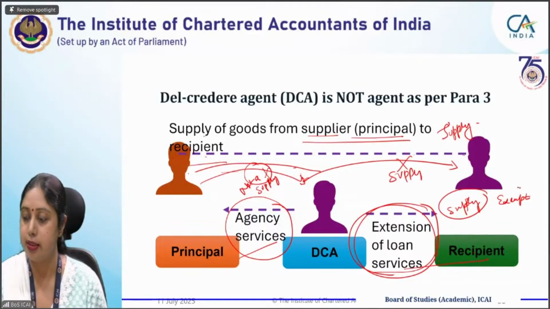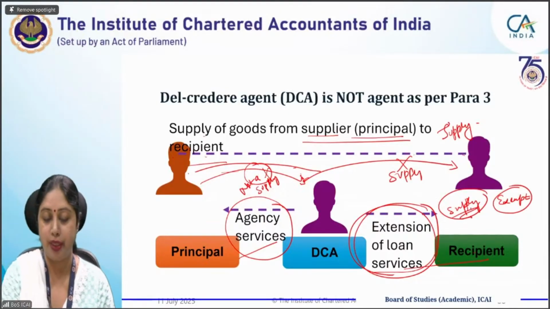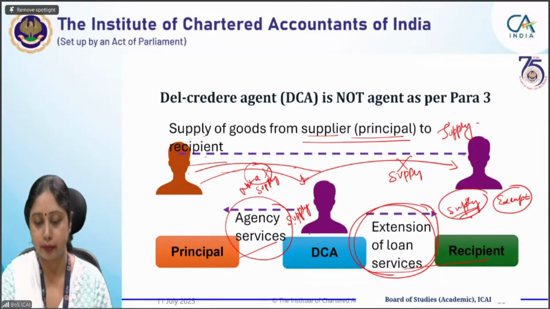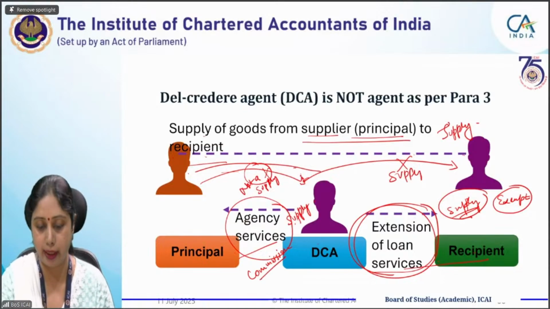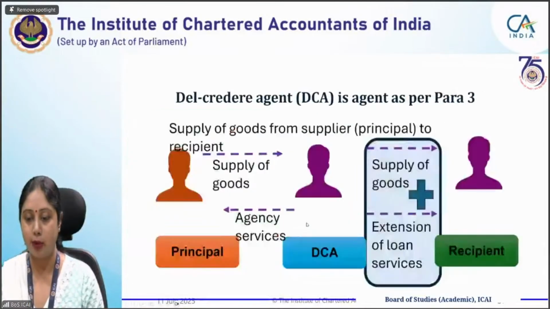So it is subsequently exempt, but for the timing it is a supply. That you should know. Then agent services provided by DCA to principal, that is also a supply, because it's a normal supply transaction. Agent is providing agency services, principal is giving him the commission. So it becomes taxable. This is the case where he is not an agent as per para 3.